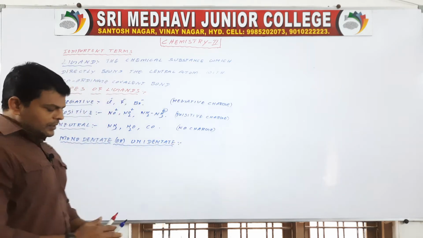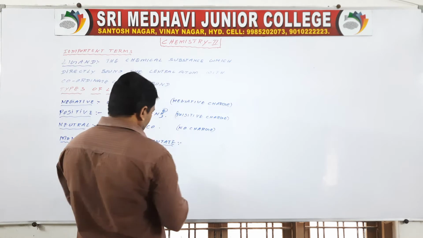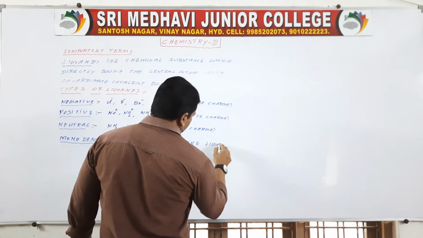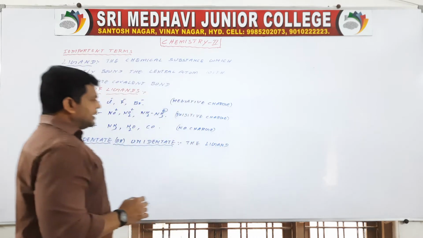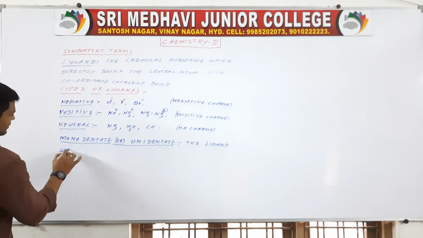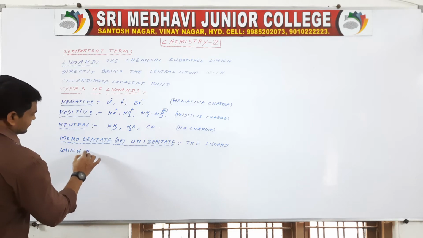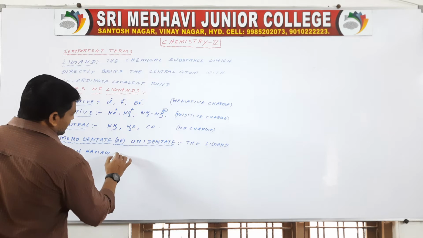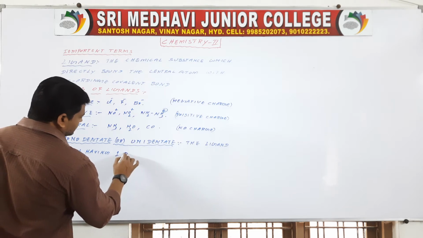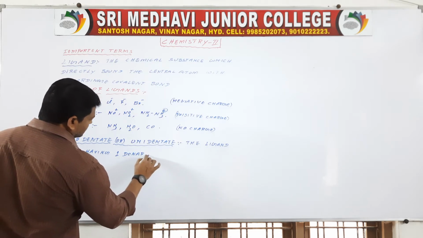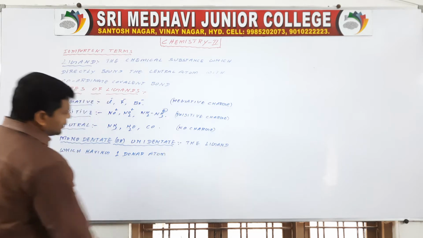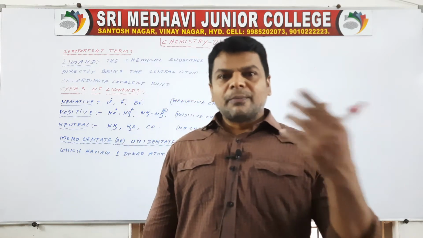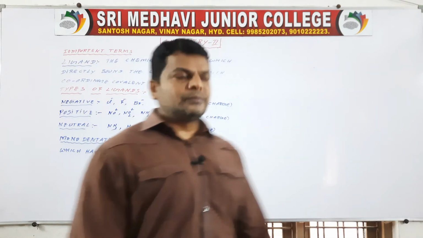The ligand which has one donor atom supplies one electron pair to the central metal atom.